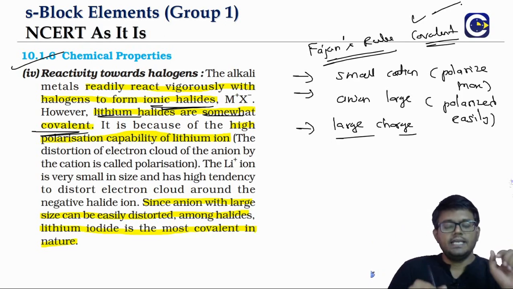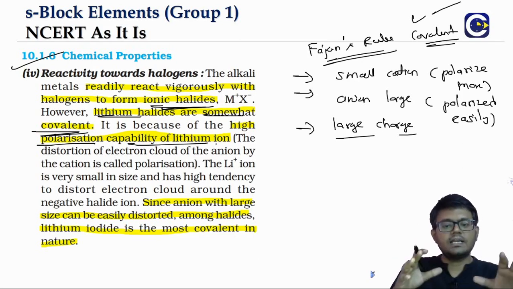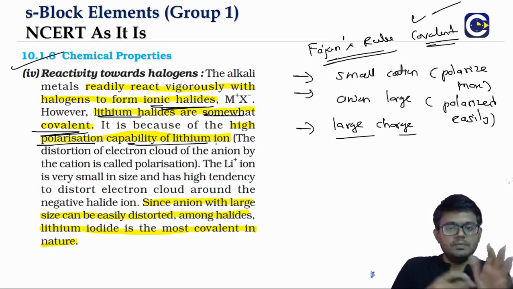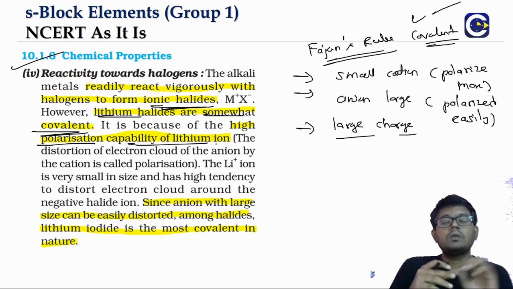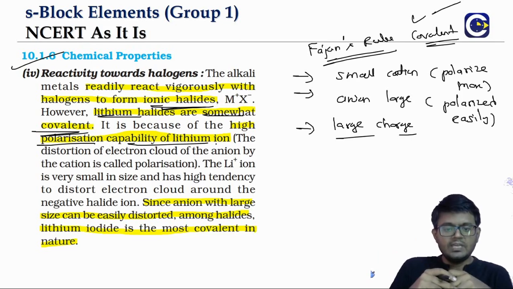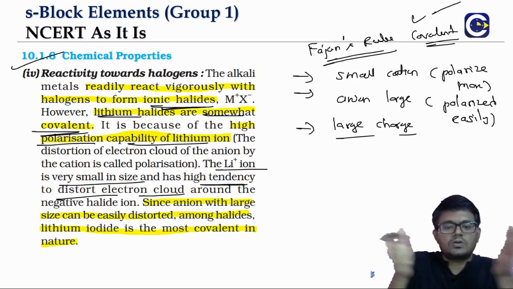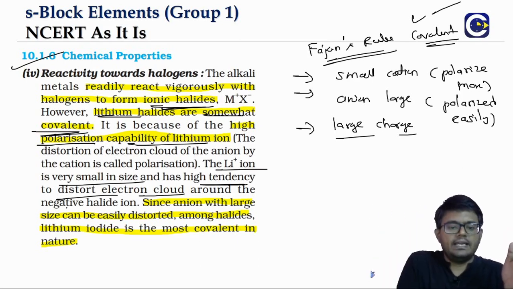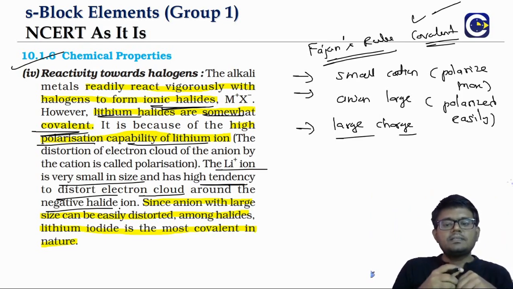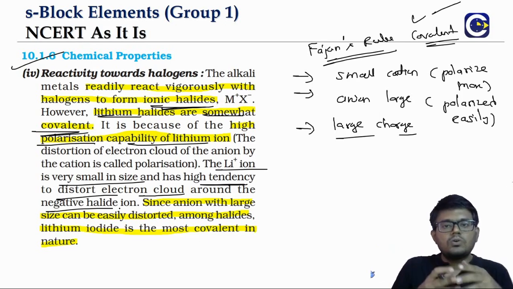So if you look here, lithium is a small ion, so the polarization capability of lithium will be high. As a result, the halides of lithium will be more covalent in nature in comparison to the other halides. The small size of lithium means it will be able to distort the electron cloud of the negative halide ion. As a result, the compounds will get more and more covalent in nature.